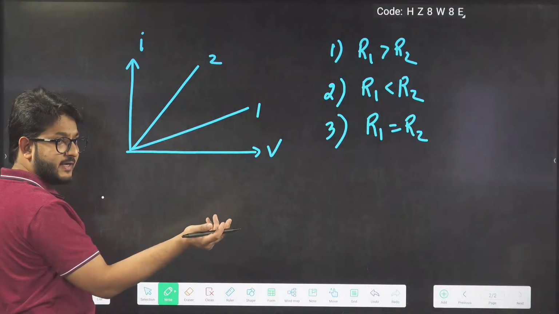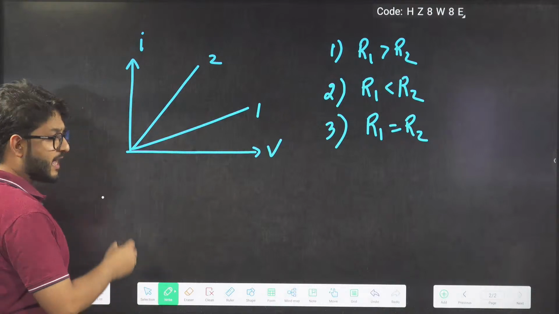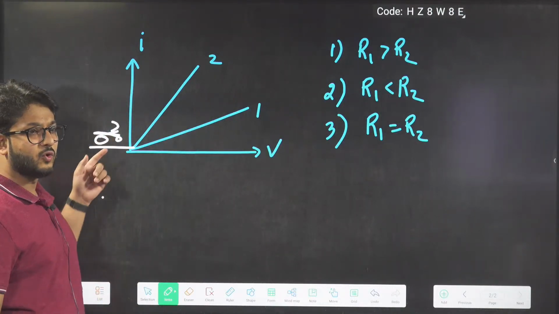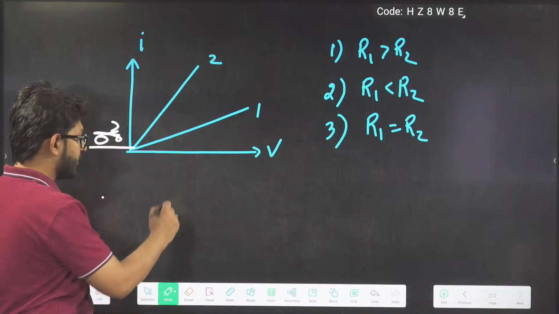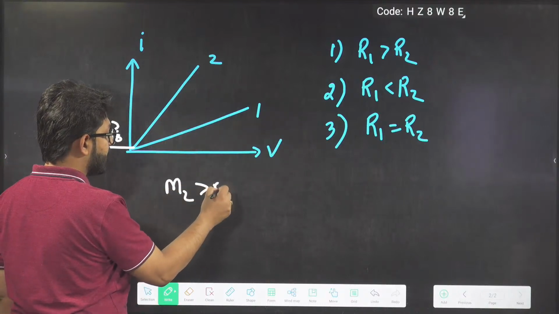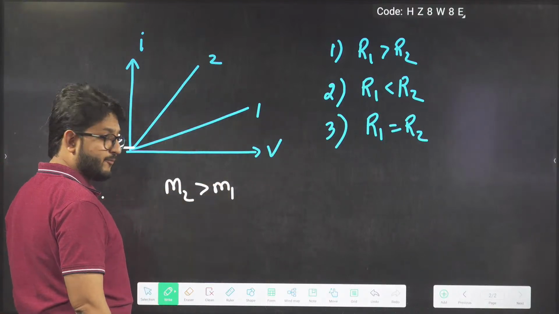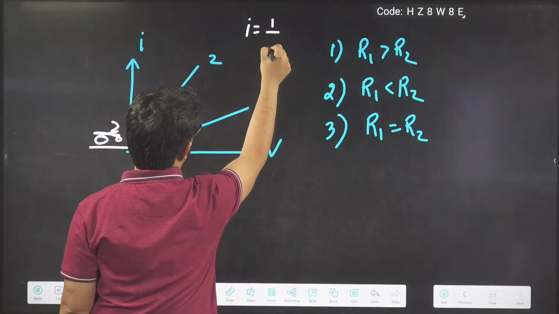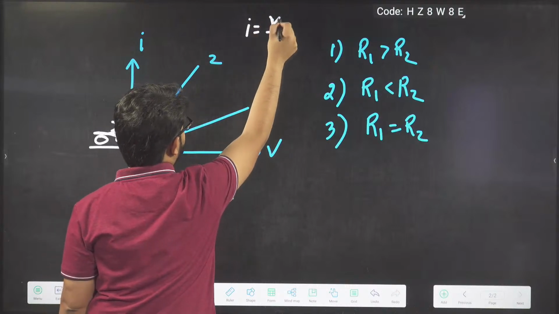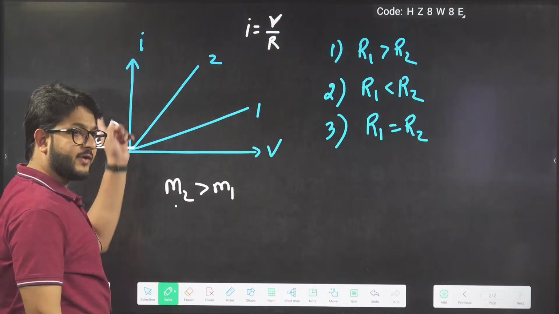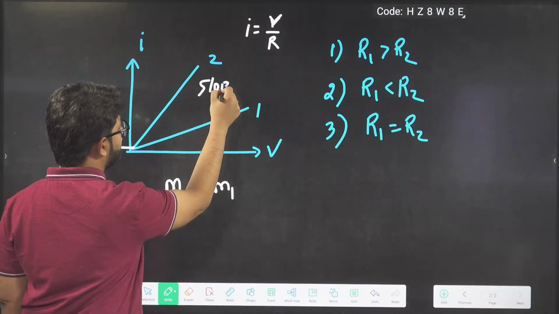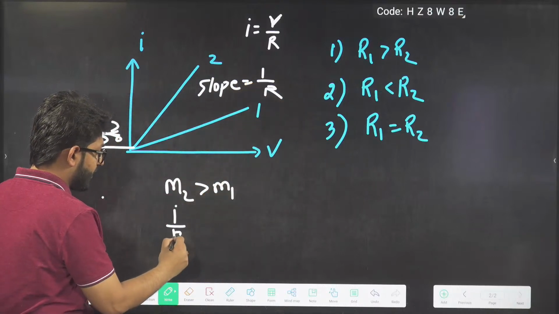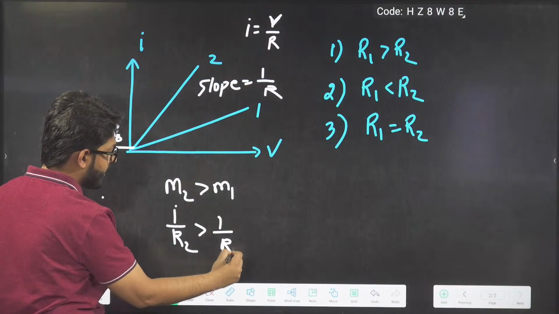So I can tell you directly, guys, which is the hard part. If I have a cycle, which path will be hard for me to go up? It will be the second path. So M2 will be more than M1. If M2 is more than M1, what will you write? The slope of this line: I equals 1 by R into V, or I equals V by R. So in the IV curve, the slope will be equal to 1 by R. So 1 by R2 will be more than 1 by R1.